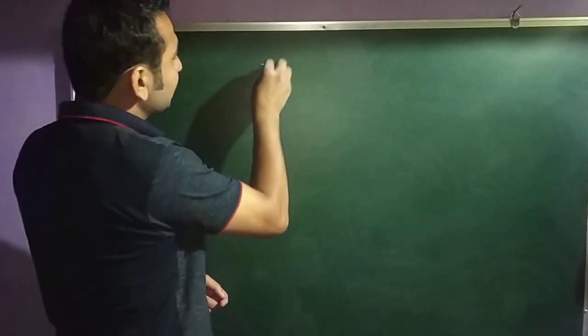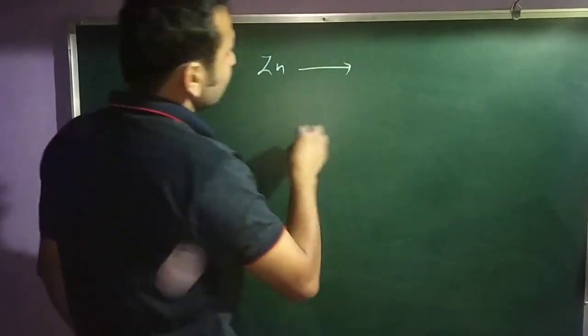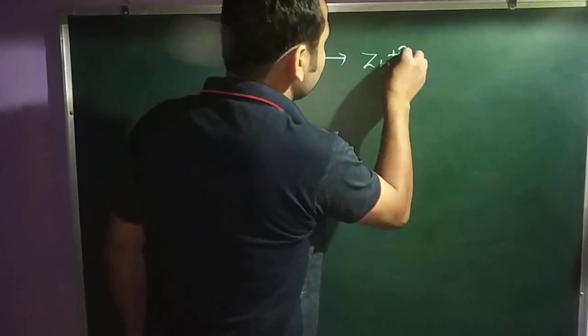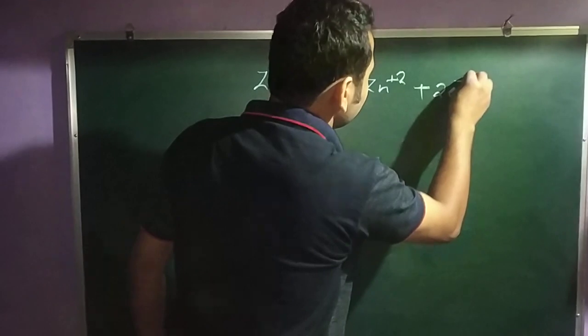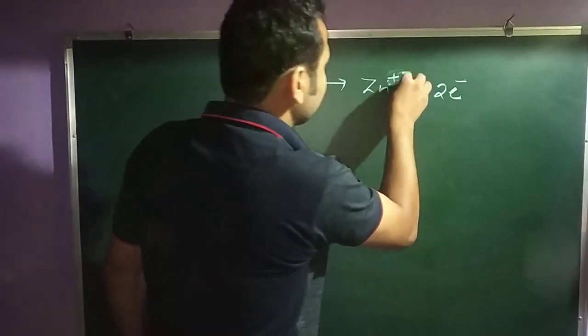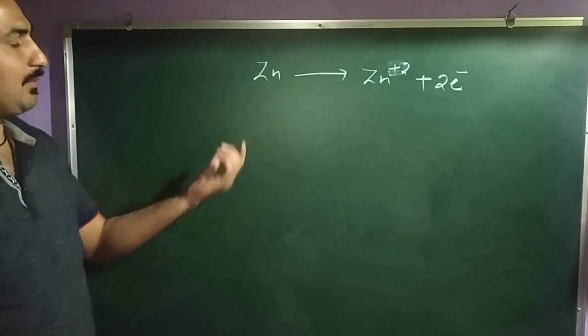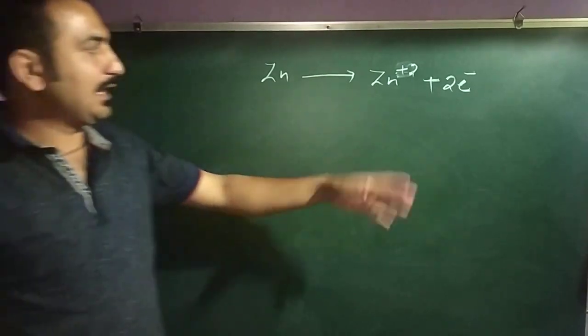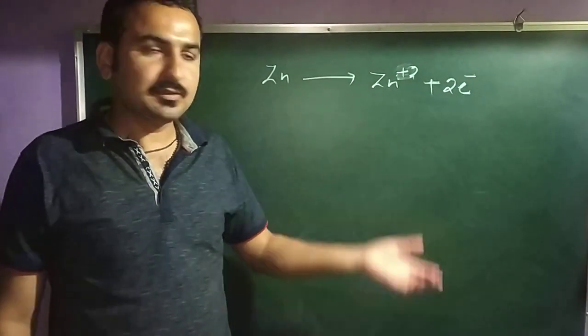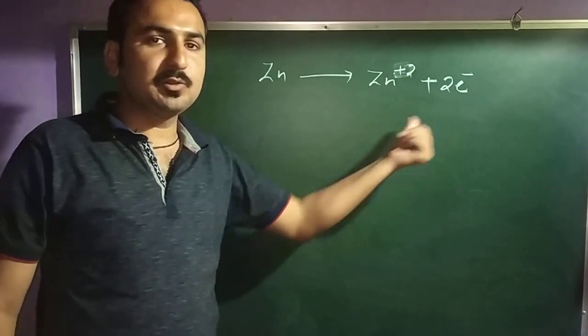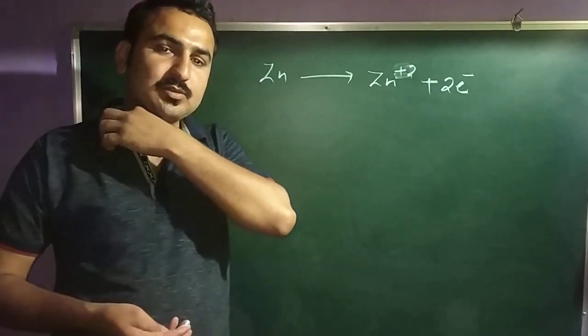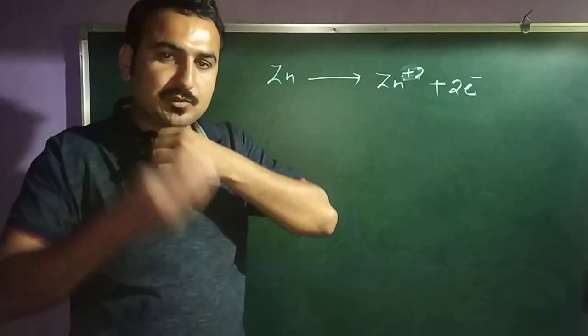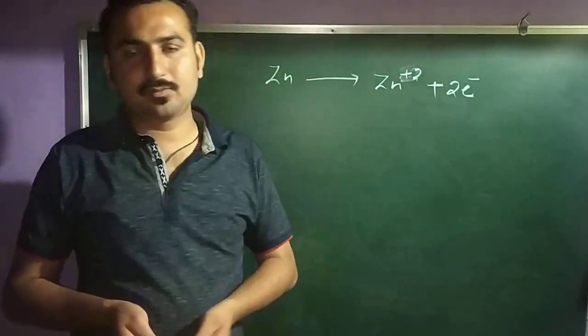After completion of oxidation, reduction and redox reaction, I have a question for you. The question is this: Zn is giving Zn2+ after releasing 2 electrons. This is your reaction. Zn is going under a chemical reaction. You can say Zn is losing the electron and forming Zn2+. Clear? Why? Because it is losing electrons. If any metal or any chemical species loses the electron, it possesses a positive charge.